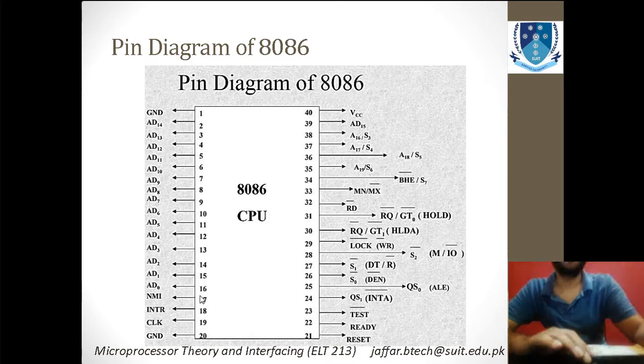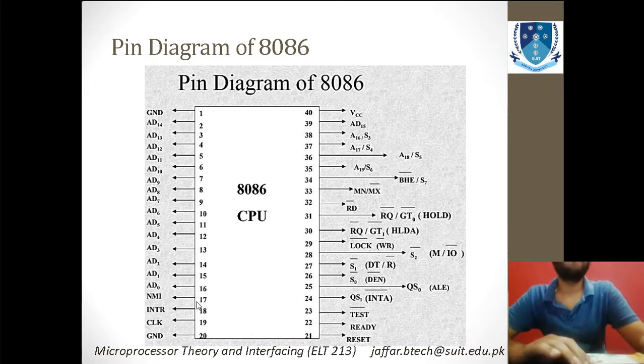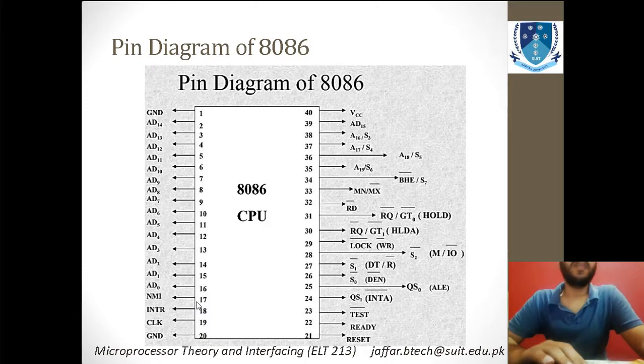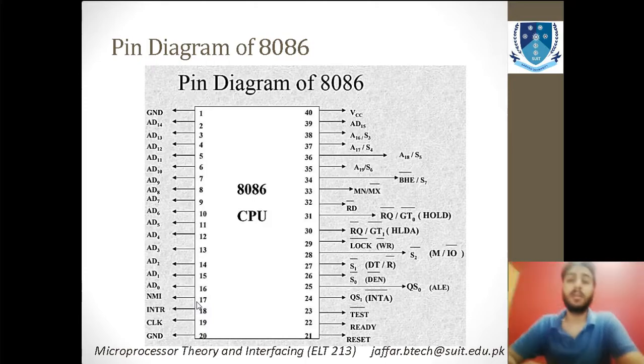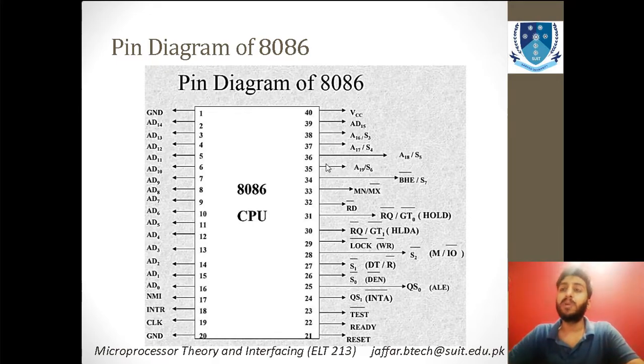There are interrupts, there is a clock, there is ground, another ground, and you can see that there are other different operations.